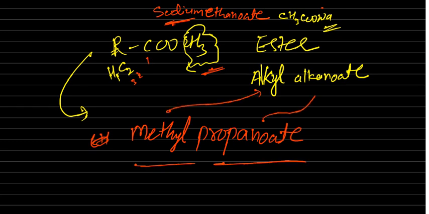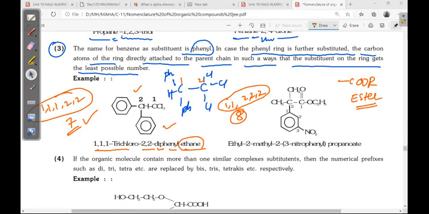Okay. The COO attached group, this group name is written first because it is a substituent type. Next. So here, first of all, this is the ester functional group. So this is the ethyl. Okay, remaining 1, 2, 3. So propanoate, general name is ethyl propanoate.